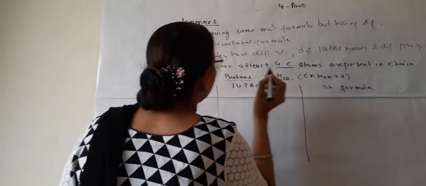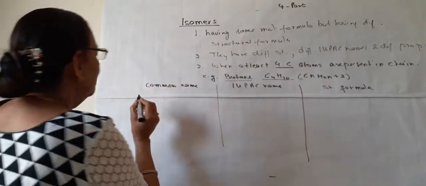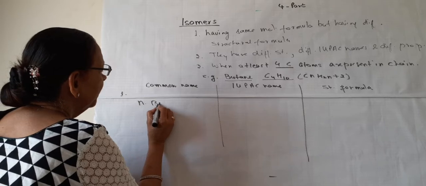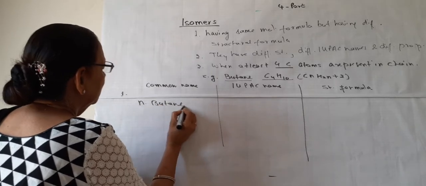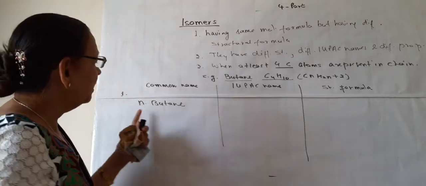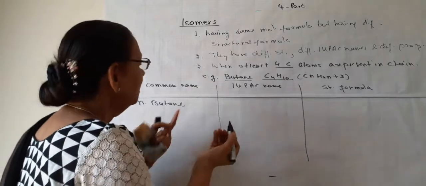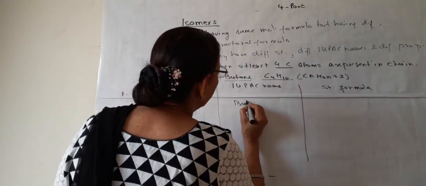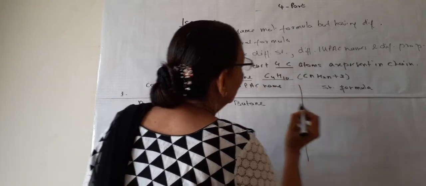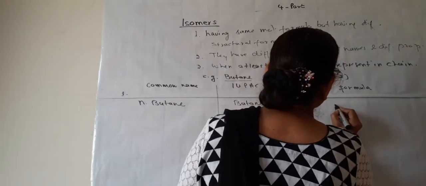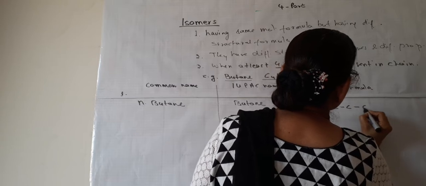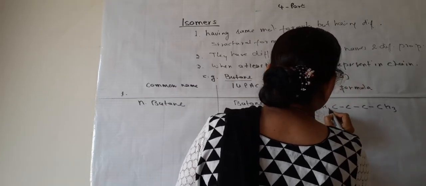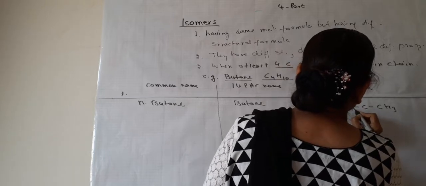Molecular formula C4H10. So the first isomer is normal butane, also known as n-butane. The IUPAC name, all of you know, is butane. And the structural formula: how many carbons? 4 carbon atoms are there.